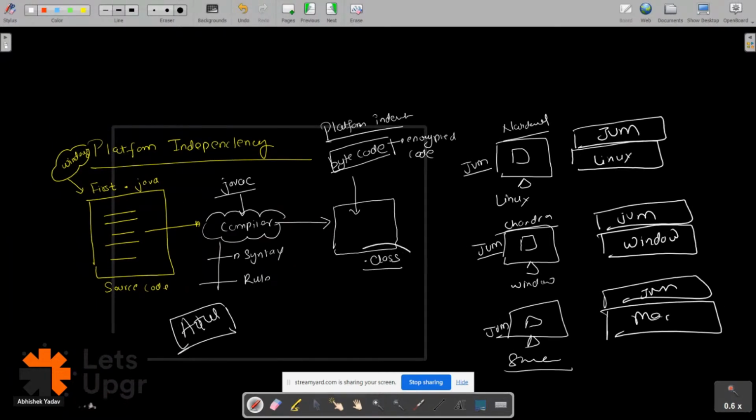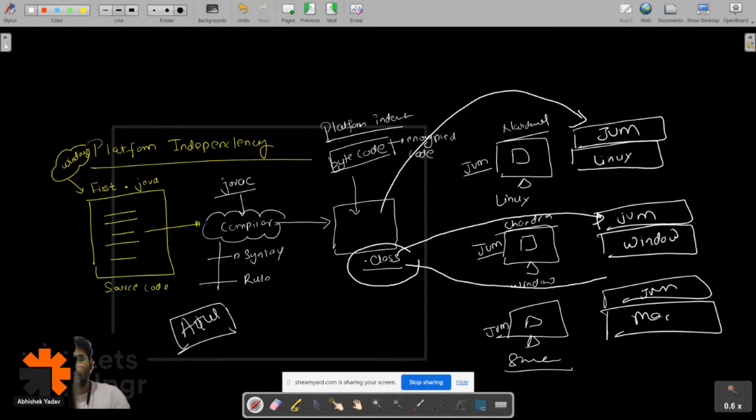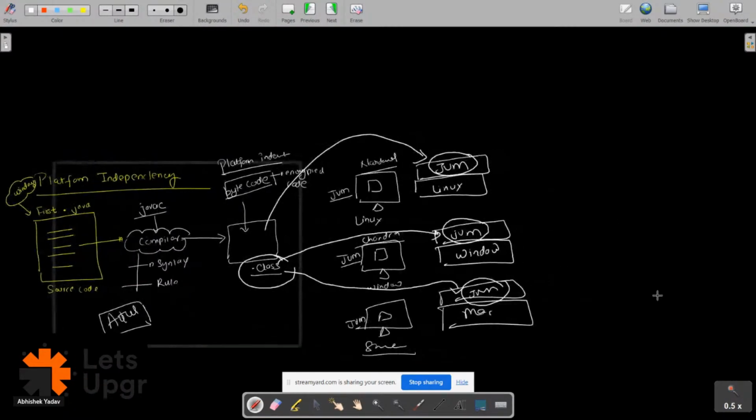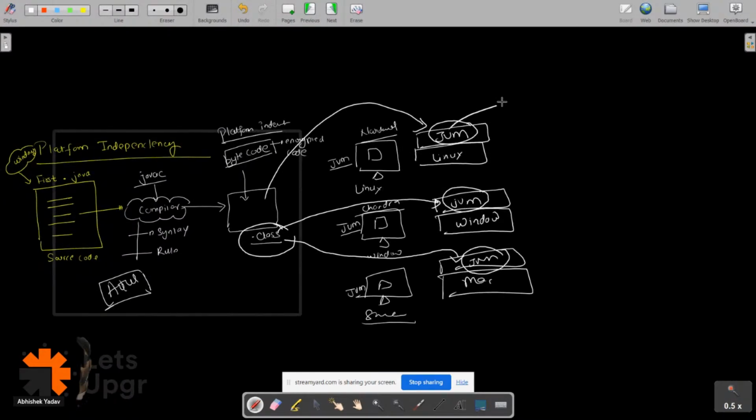We have the dot class file, and this time Atul will share this dot class file with Narendra, with Chandra, and with Sneha, right? And this dot class file will be taken by the JVM now. JVM will read the bytecode line by line.